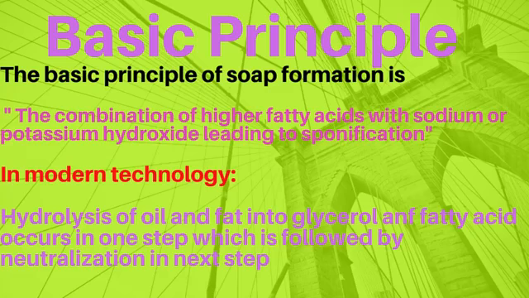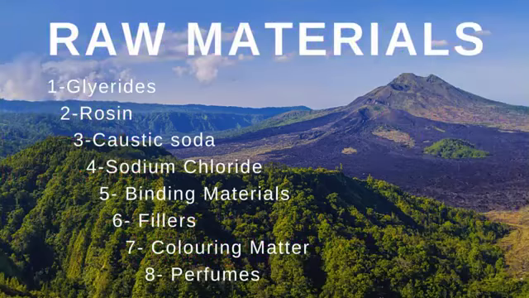Rosin is used for the production of laundry soap and colored soaps. It contains abietic acid, which is used for the production of laundry soaps and colored soaps. Number 3, caustic soda. It is used for the neutralization purpose. Sodium hydroxide or potassium hydroxide is used for the said purpose. Sodium hydroxide is used for making hard soaps, while potassium hydroxide is used for making soft soaps.